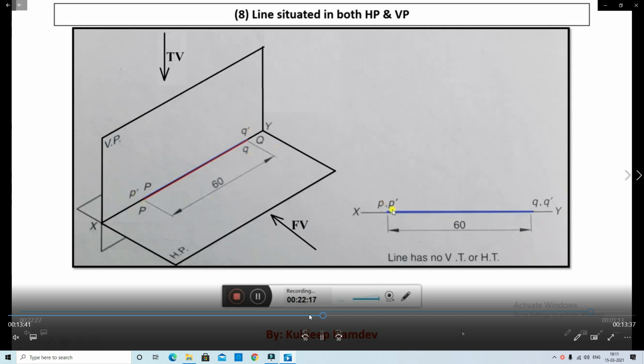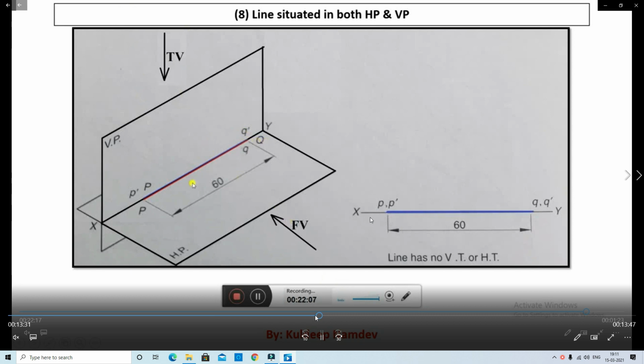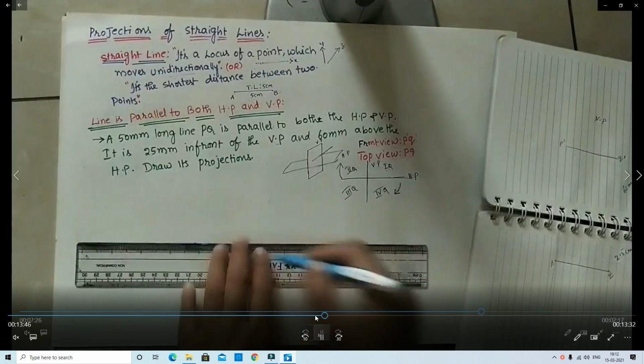On the XY reference line, we draw the true length of the line, 60 mm. P dash Q dash is the front view, PQ is the top view. This is the line situated in both HP and VP. Both HP and VP, that's why we draw the reference line on HP and VP. Okay. Next